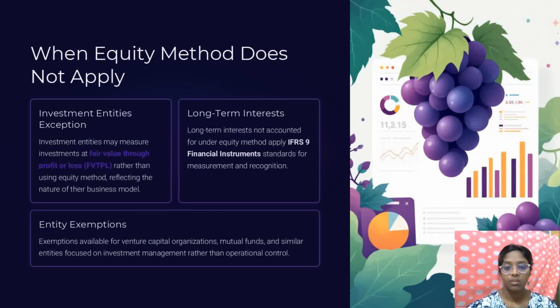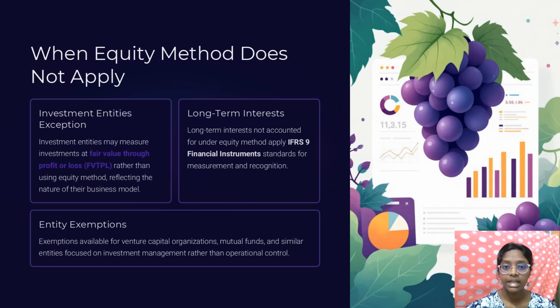This slide explains situations where a company doesn't use the equity method. As we talked about, the equity method is usually used when one company has significant influence over the other. But some companies, especially those whose entire business is investing, don't use the equity method. Instead, they treat their investments like regular stocks and bonds, valued at their current market price.